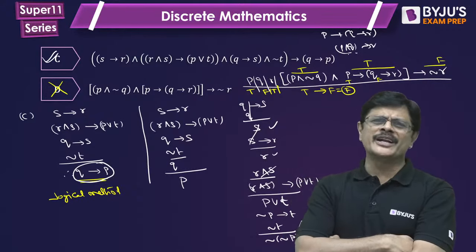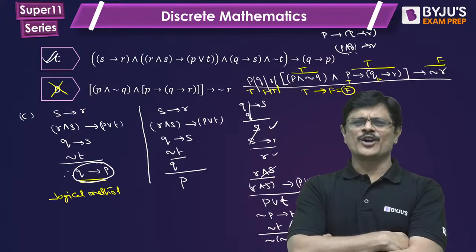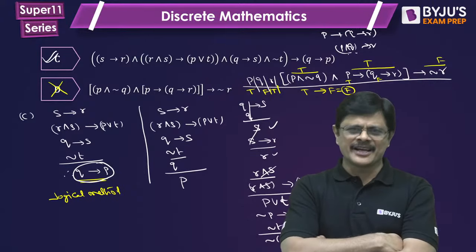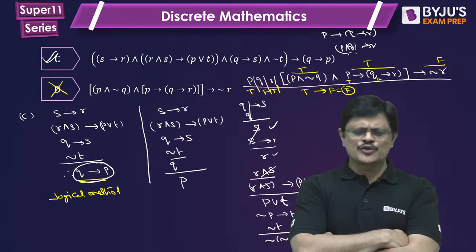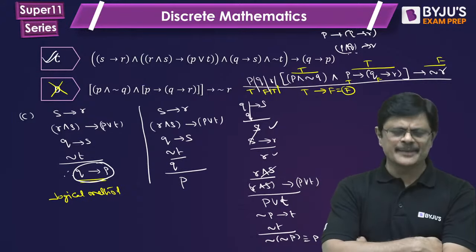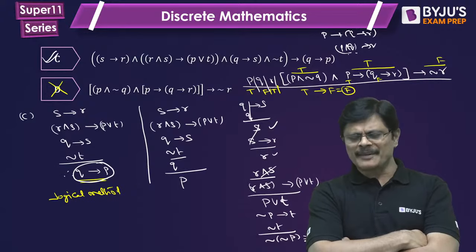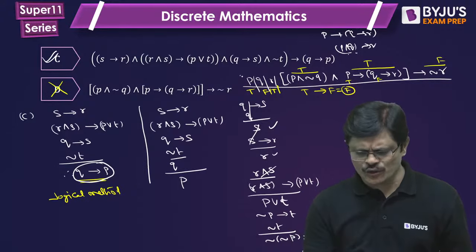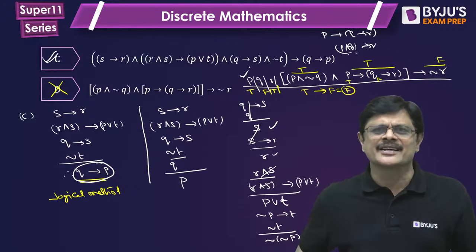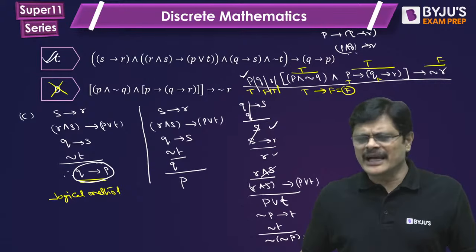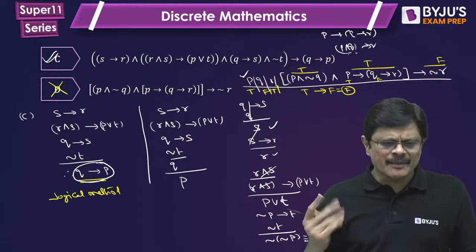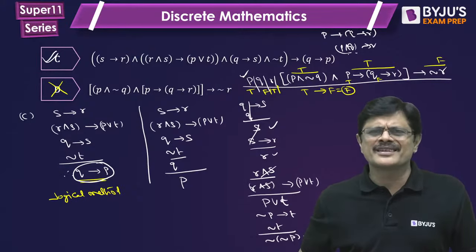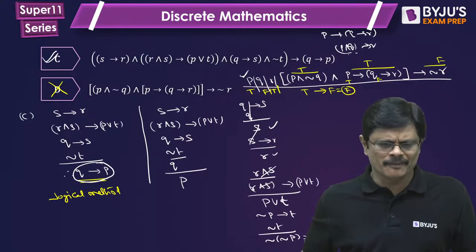You are writing a competitive examination, my dear friends. It's not your knowledge display. Don't do such things. Suppose it is lengthy, it can be solved quickly using the truth table method. Hardly how much time does each truth table take, sir? I use the truth table method, hardly 30 seconds. If you practice well, it can be done in 30 seconds, otherwise 1 minute. Hardly 4 minutes it will take. 4 minutes is okay, fine. Because for 1 or 2 questions, you can take 4-5 minutes, no problem.